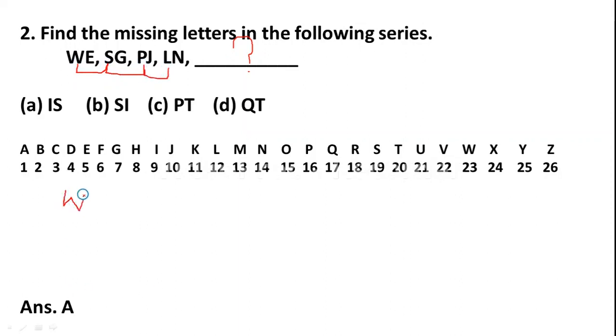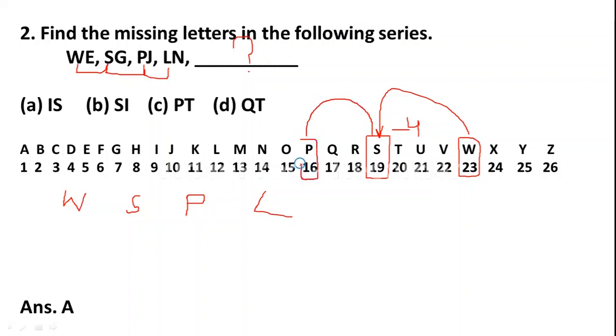Okay, W, S, P and L. Friends, see here, where is W? W is at 23rd position and S is at 19th position. Okay, they are coming backward. W to S, the difference is 1, 2, 3 and 4. So here the difference is -4, and again S to P.